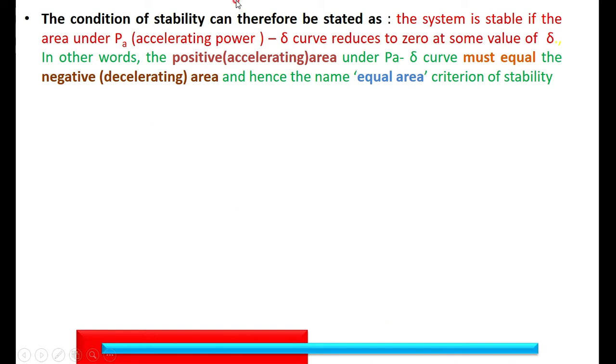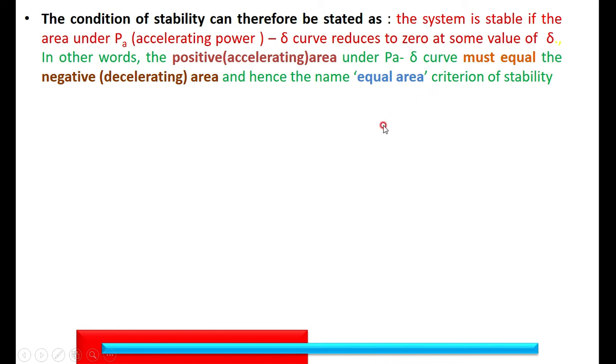Therefore, the condition for stability can be stated as: the system is stable if the area under the accelerating power-delta curve reduces to 0 at some value of delta. That is, if the area under the accelerating power becomes 0, then the system is stable. In other words, the positive accelerating area under the Pa-delta curve must be equal to the negative decelerating area, and hence the name equal area criterion.